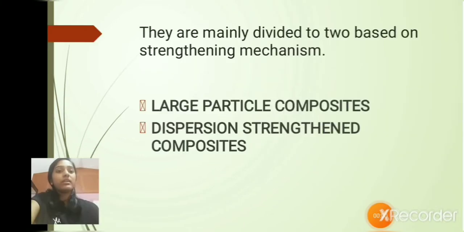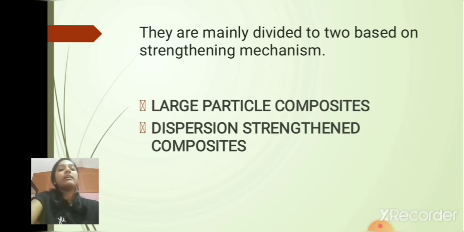They consist of particles of one material being reinforced in the matrix of a second material to increase its mechanical strength. The particle reinforced composites are mainly divided into large particle composites and dispersion strengthened composites, which is based on the strengthening mechanism.